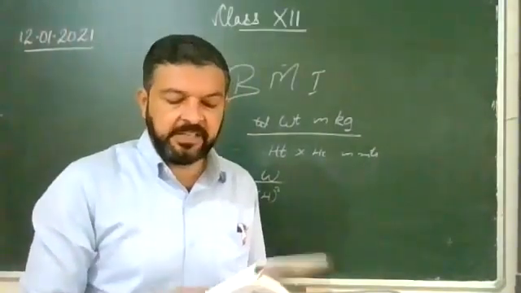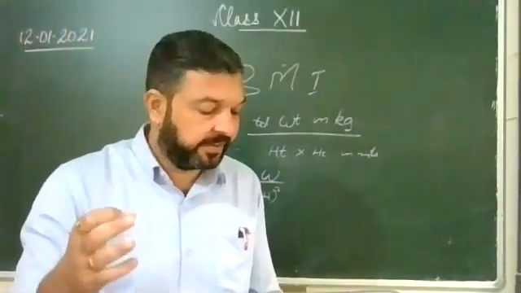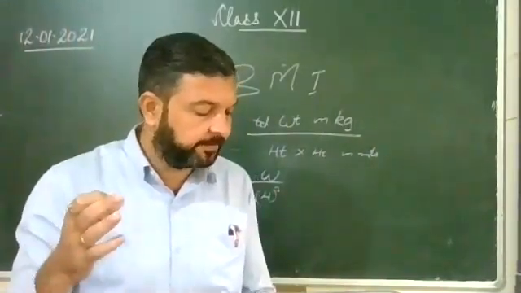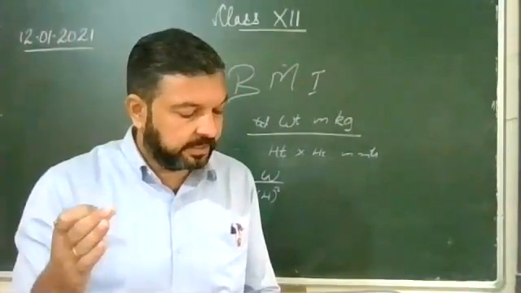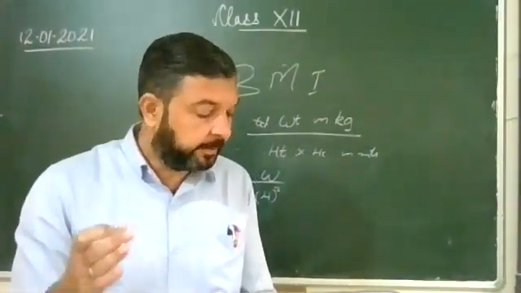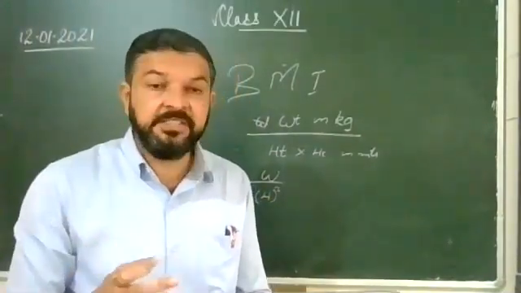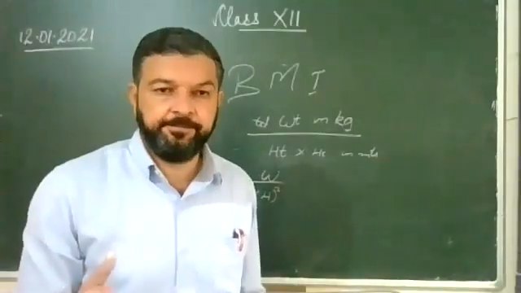So a healthy weight is considered to be in between 19 and 25. If BMI is between 25 and 29, it is considered as overweight. If BMI is 30 or greater, the person is considered to be obese.